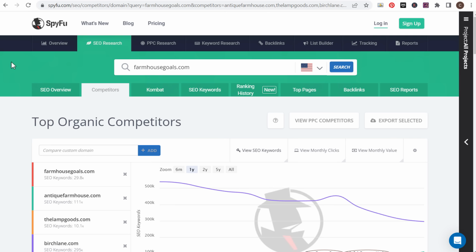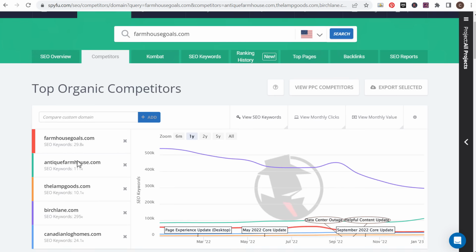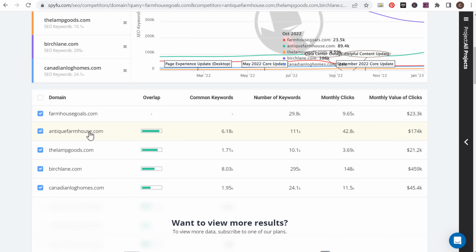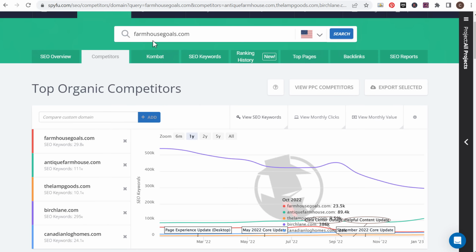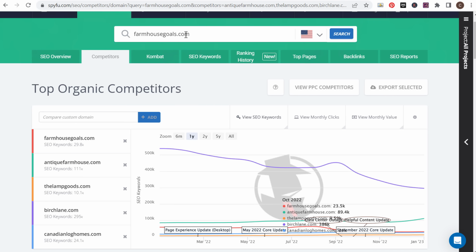Now, two more tools that I'm going to go over pretty quickly for finding competitors. Spyfoo.com, the free version, if you enter your domain here, they'll give you some of your top organic competitors. So these are some more competitors for my website. So this will give me 5 different competitors. Now, what you can do is just take some of your other competitors and add them in here as well, and they'll give you the 5 top organic competitors for whatever domain you enter here.